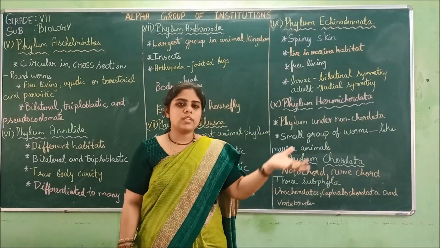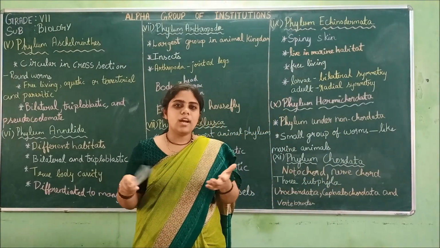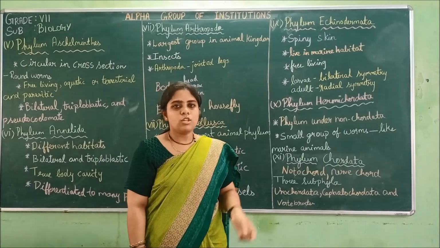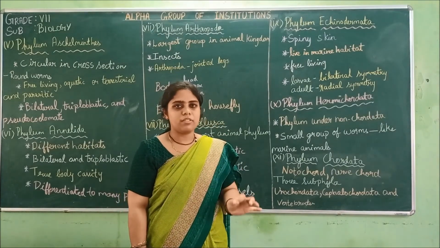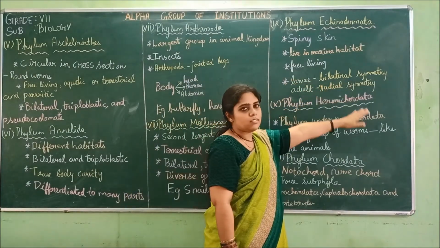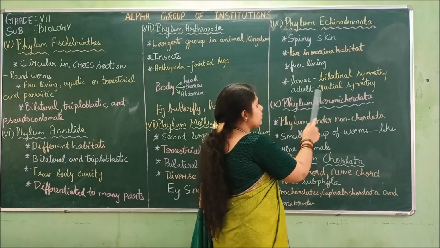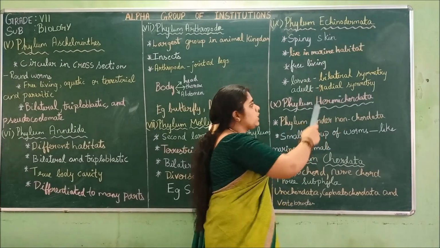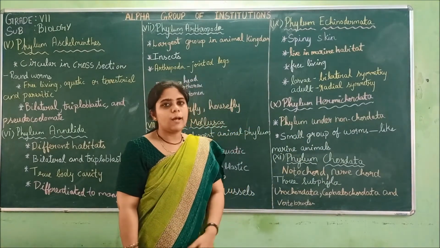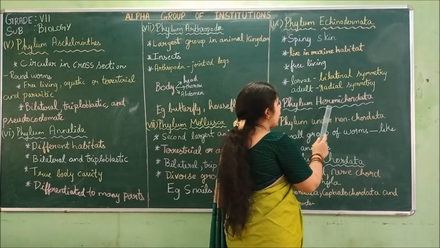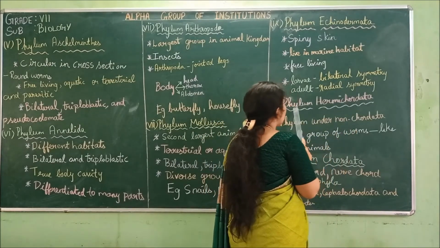Radial symmetry means when the animal is divided along any axis, it will give equal halves. So in the larva stage it exhibits bilateral symmetry, but in the adult it exhibits radial symmetry. So these are the characteristics of phylum Echinodermata.